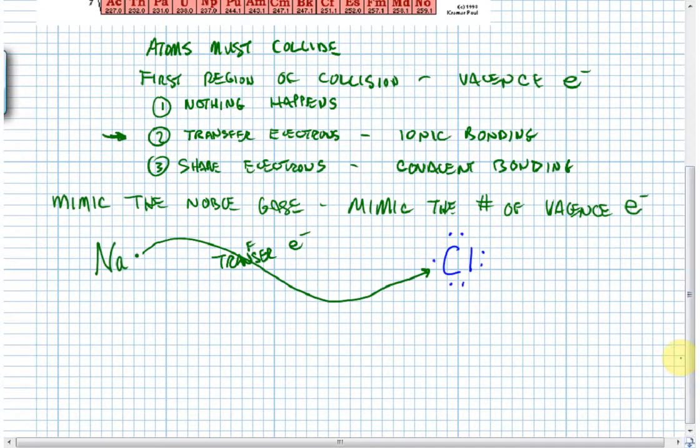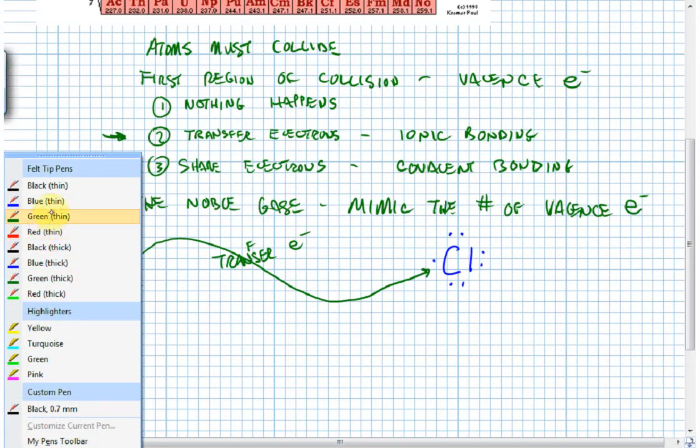They both started out neutral. If sodium loses an electron, it now becomes a sodium ion with a +1 charge. It now has 10 electrons. It still has 11 protons, so it has a +1 charge. Chlorine now suddenly has done what? Chlorine, let me go back to my color scheme here.